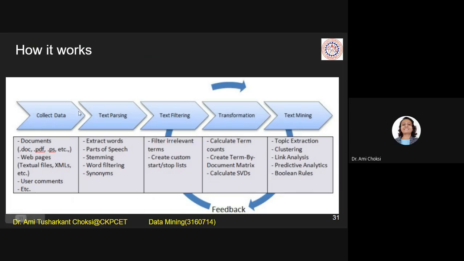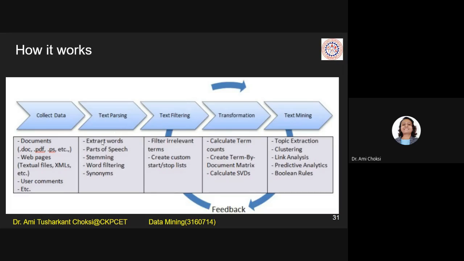This can be there for collecting the data. User comments: you may consider Facebook, or any other type of social media network from where we are getting the comments. From all these things, we are getting the data. What sort of data is it? Textual data, right?